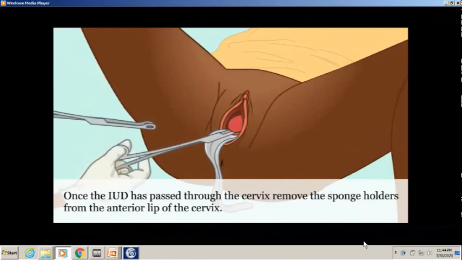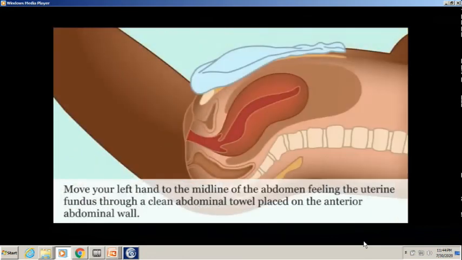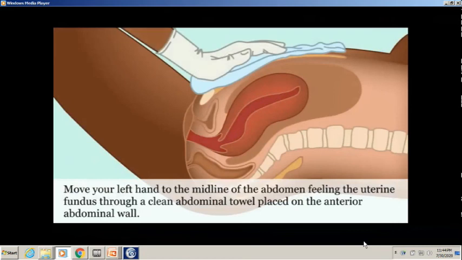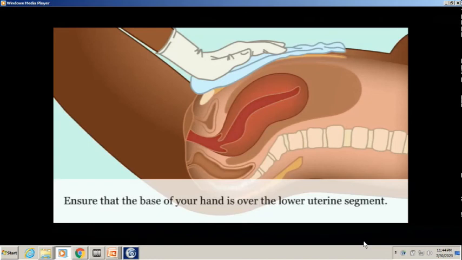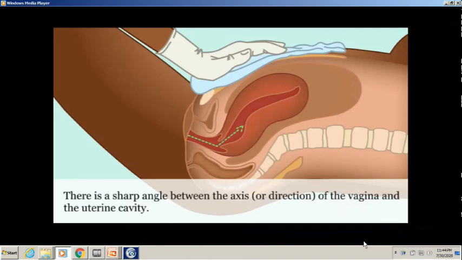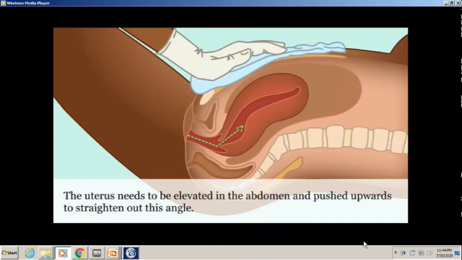Move your left hand to the midline of the abdomen, feeling the uterine fundus through a clean abdominal towel placed on the anterior abdominal wall. Ensure that the base of your hand is over the lower uterine segment. There is a sharp angle between the axes, or direction, of the vagina and the uterine cavity. The uterus needs to be elevated in the abdomen and pushed upwards to straighten out this angle.